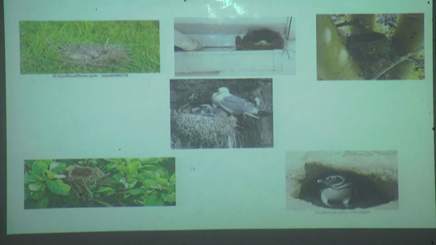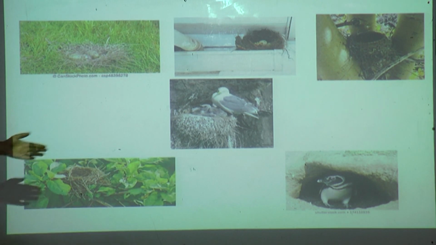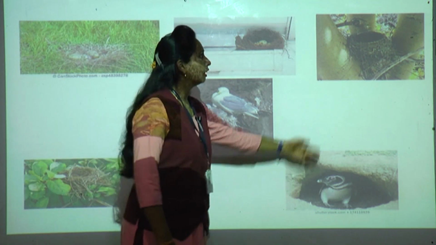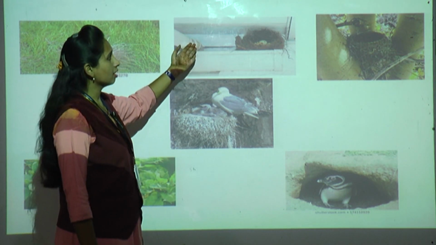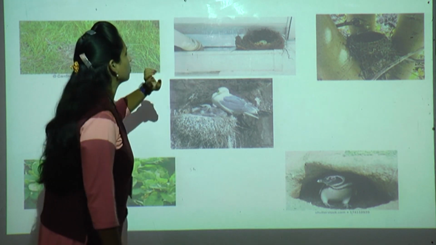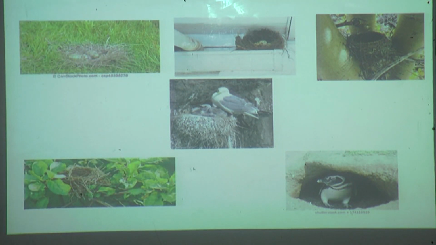Now, I will show you the pictures of the nests. See, in the first picture you can see it on the ground, and in this picture it is on the tree. They can live in a burrow also. Now see, between the trees, this human-made structure means our house. In our house, wherever they find open space, wherever they feel safe, there they can make their nest, isn't it? You have seen?